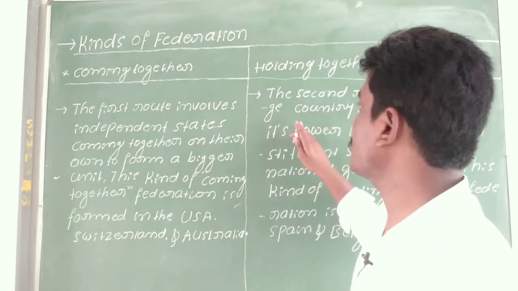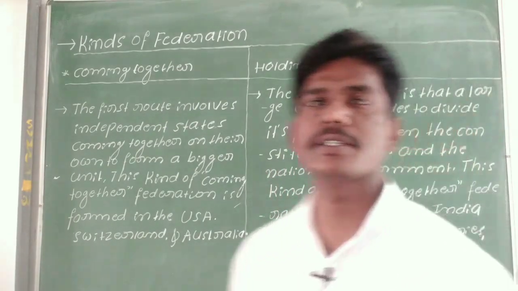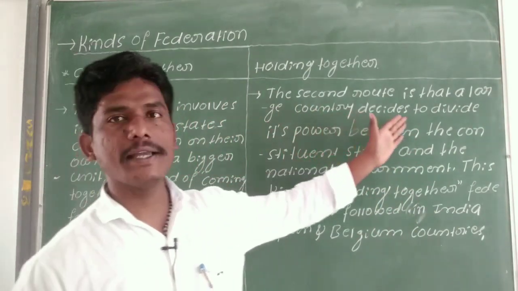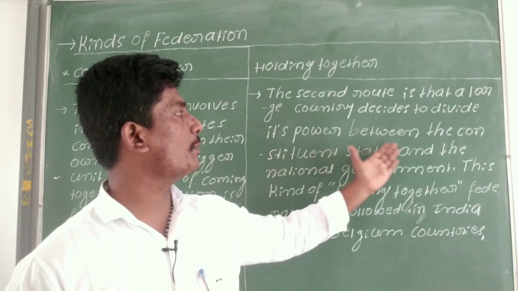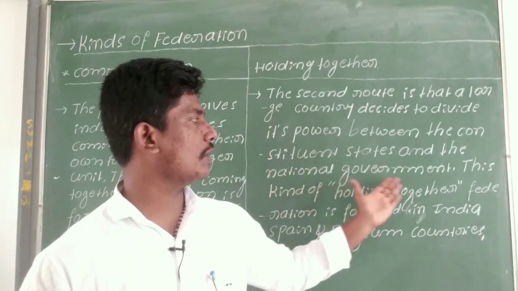And the second one, holding together federalism. The second route is that a large country decides to divide its power between the constituent states and the national government.